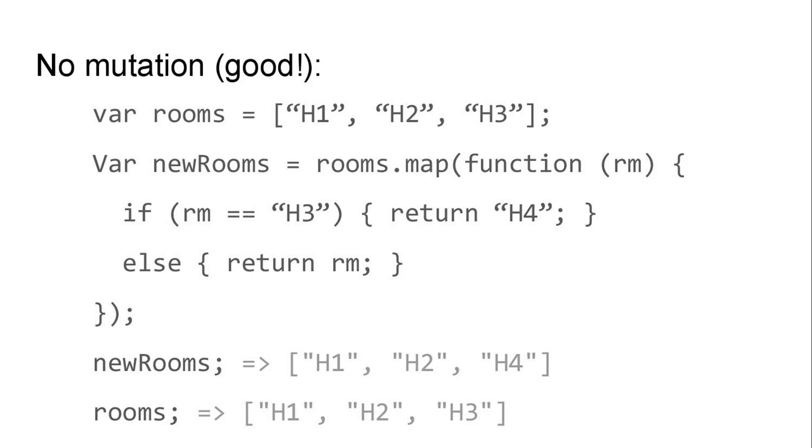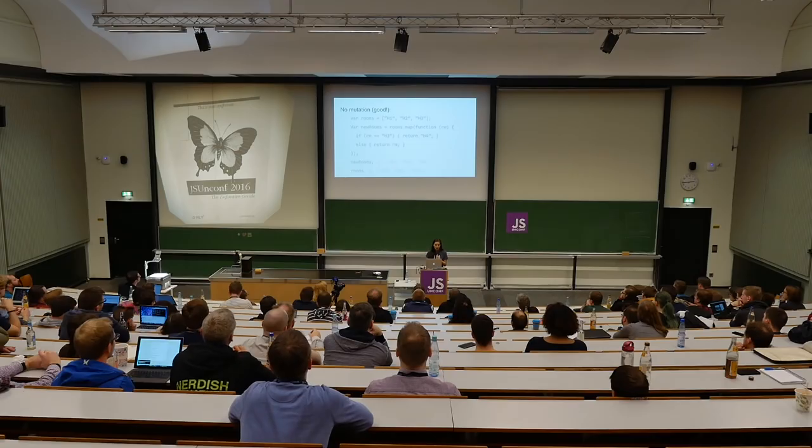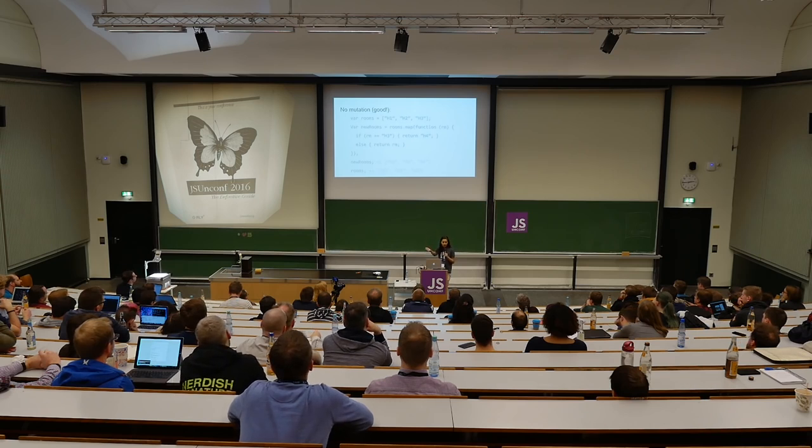Understanding this specific example is not crucial, but the point is that once I've assigned this new rooms variable, new rooms has the values I expect, H1, H2, and H4. But rooms is the same as it always was. It hasn't changed at all. So this is thinking about rooms as being immutable. We're not changing it. And that's something that's really important for functional programming because, as I said, it helps you avoid a lot of headaches, a lot of bugs.